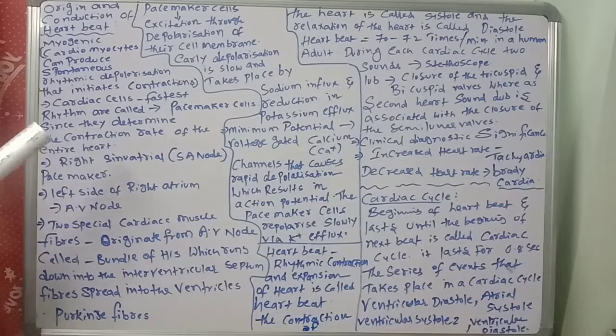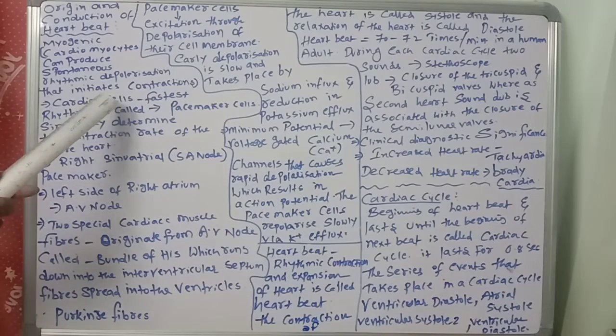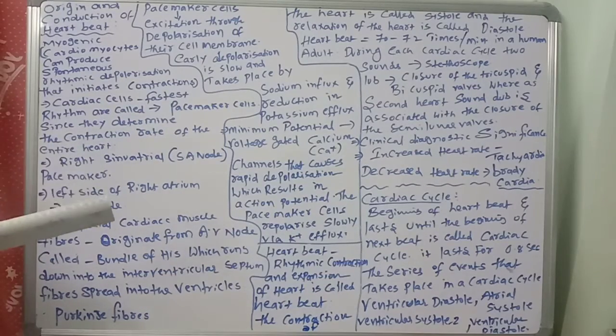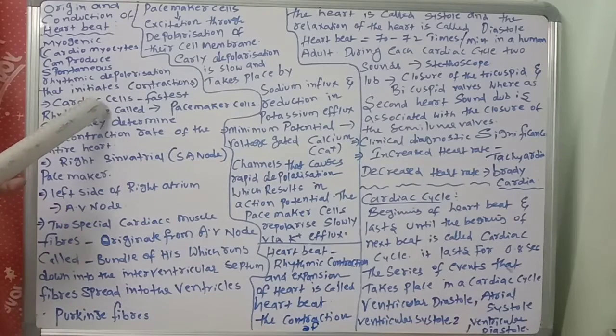The cardiac cells with the fastest rhythm are called the pacemaker cells. They have a very fast rhythm. So cardiac cells with the fastest rhythm are called what? They are called pacemaker cells, since they determine the contraction rate of the entire heart.